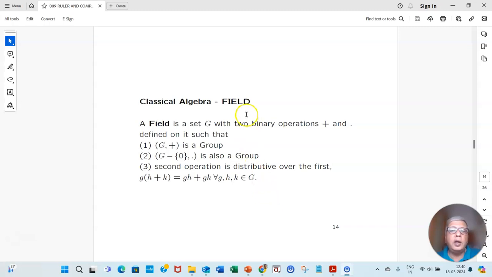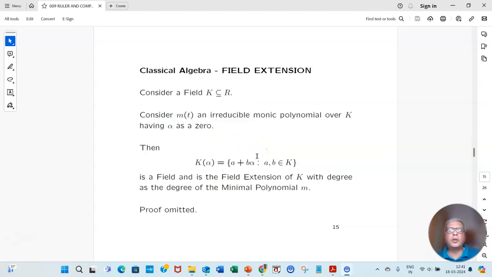But when we talk about a field, we have a set G and two binary operations, plus and dot. Then G plus is a group, G minus 0 under dot is also a group, and the second operation is distributive over the first. Then we get a field. That's called a field. So what is a field extension? Suppose K is a field in the real line, and we consider an irreducible monic polynomial. Monic means the coefficient of the maximum degree is 1, and irreducible means it cannot be factorized.